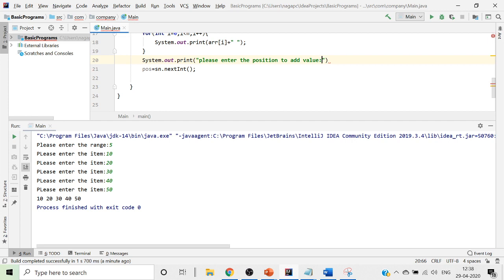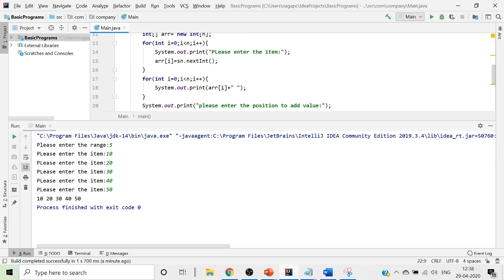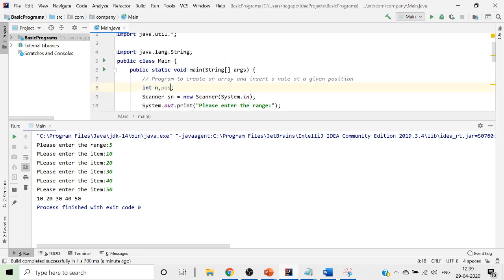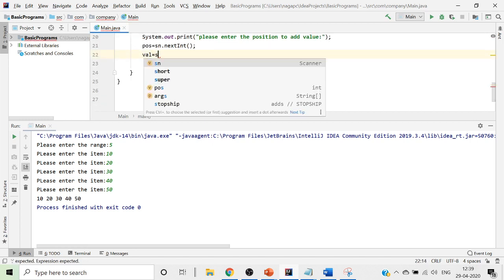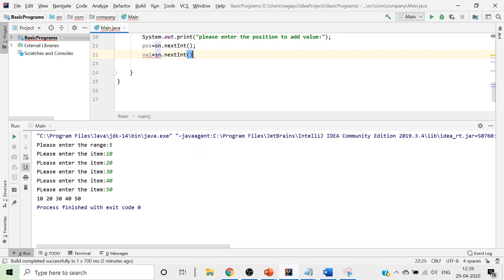He will enter the position. Once the position is entered, we'll also have to accept the value, which we call value. Now we'll say value equals sn dot nextInt.